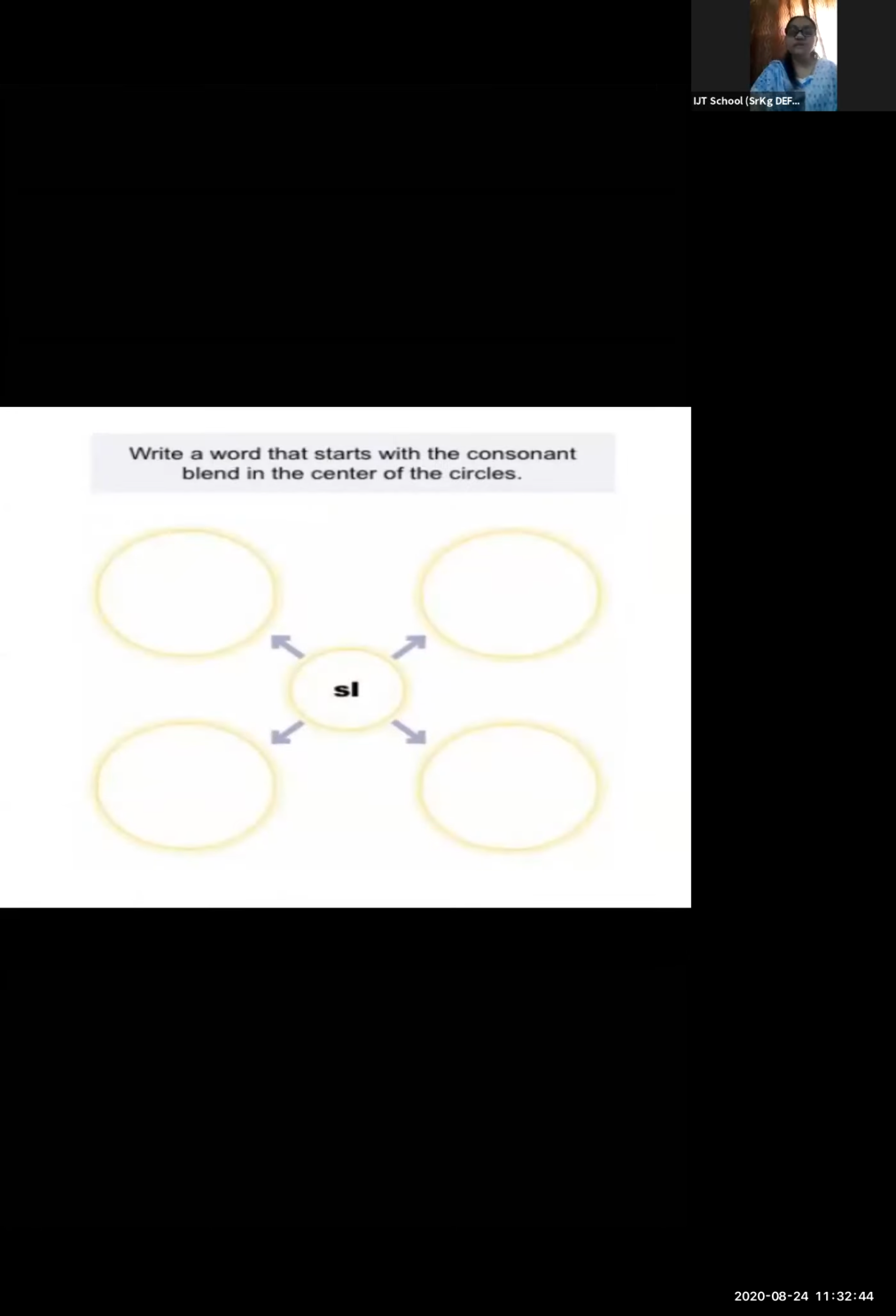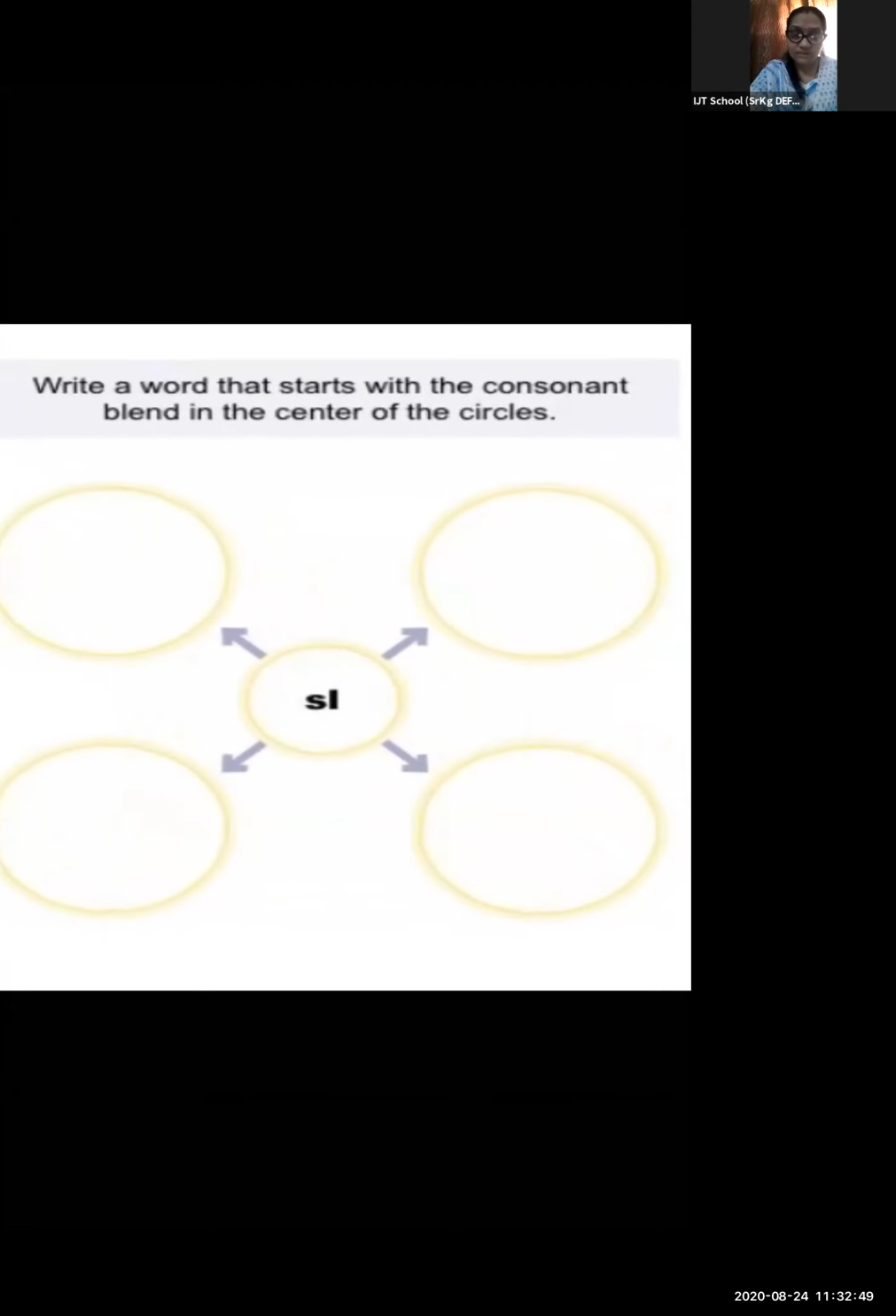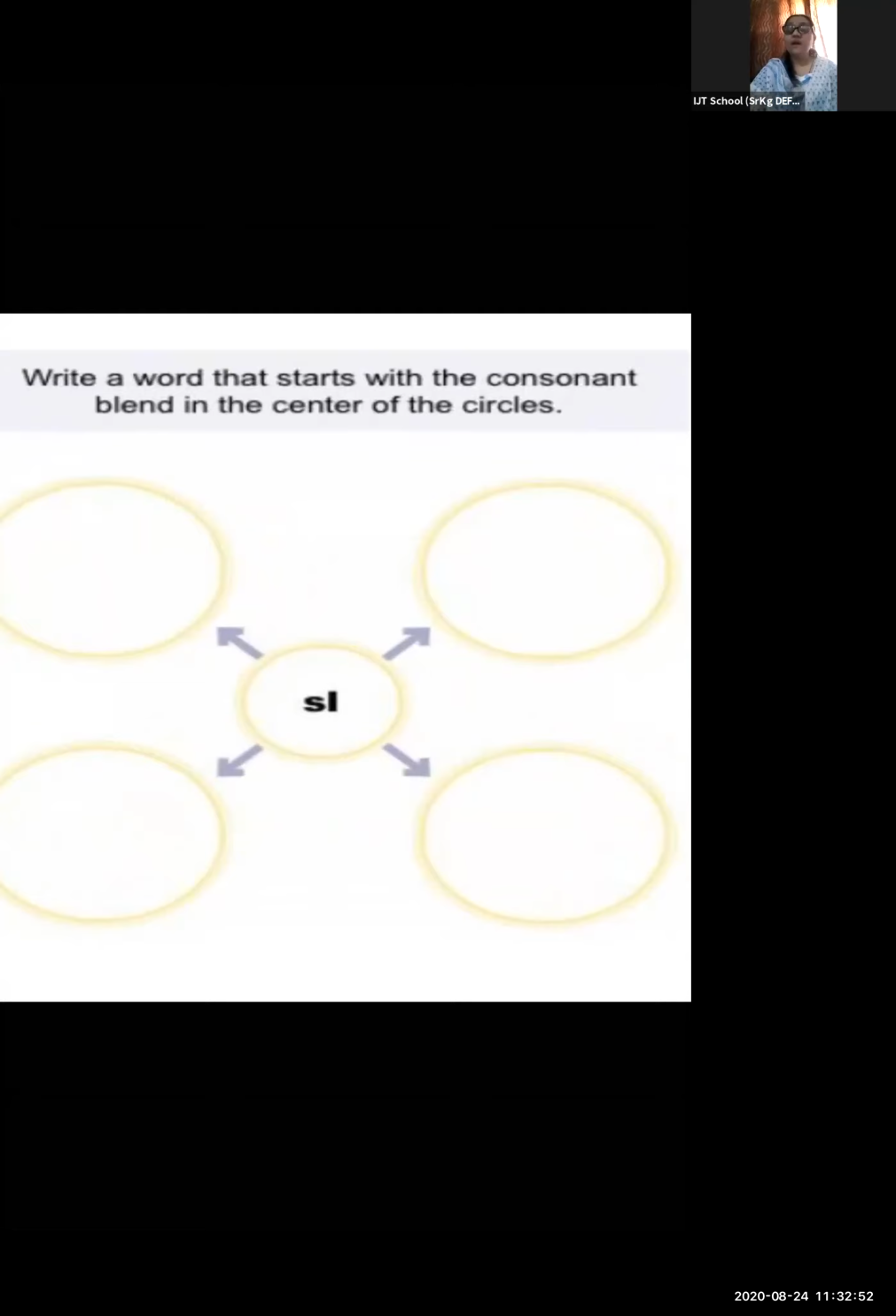Here, see, I have given SL word in between. Now, what your child has to do? Now, I have taught you so many words related to SL. What you have to say to your child is that just now we have seen so many words related to SL. So you have to write some words in the circle. Write a word that starts with a consonant blend in the center of the circle. So which is the consonant blend over here? It is the SL blend. Yes. So I have to write some words related to the consonant blend. You can write over here sleep.